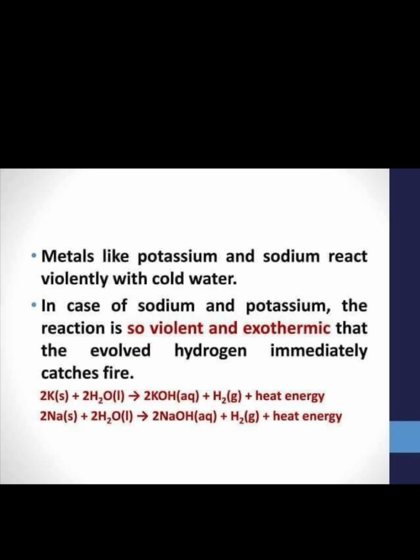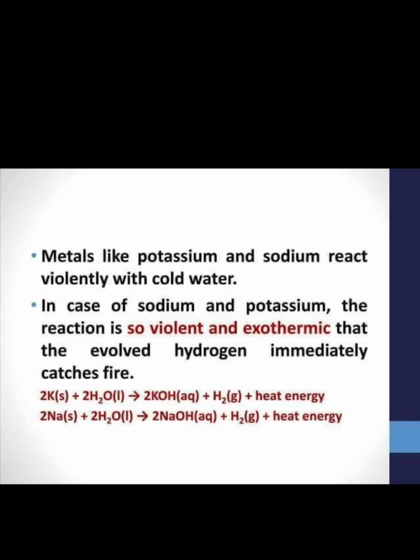These metals, that is potassium and sodium, react violently with water. Metals like potassium and sodium react violently with cold water. Normal cold water, when you keep potassium, it will catch fire. This is such an exothermic reaction, children. So much heat energy is liberated in this reaction.